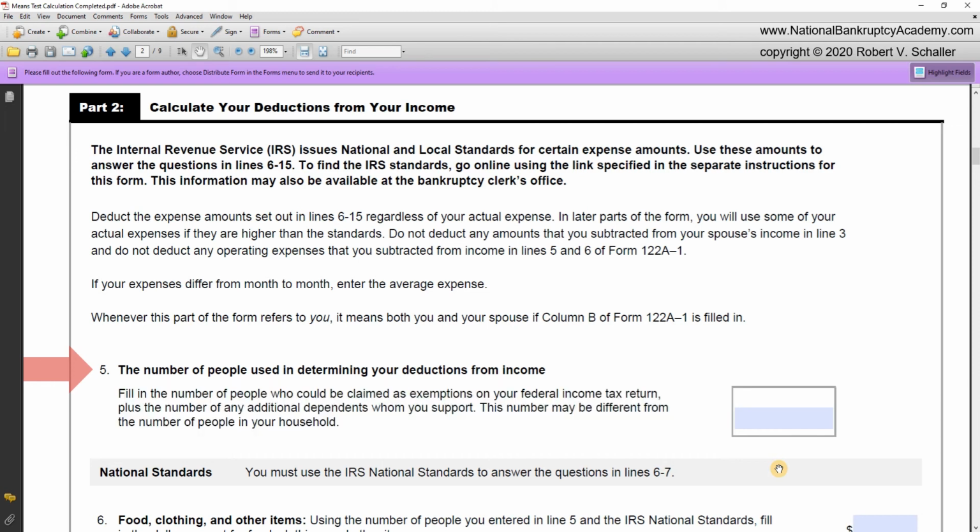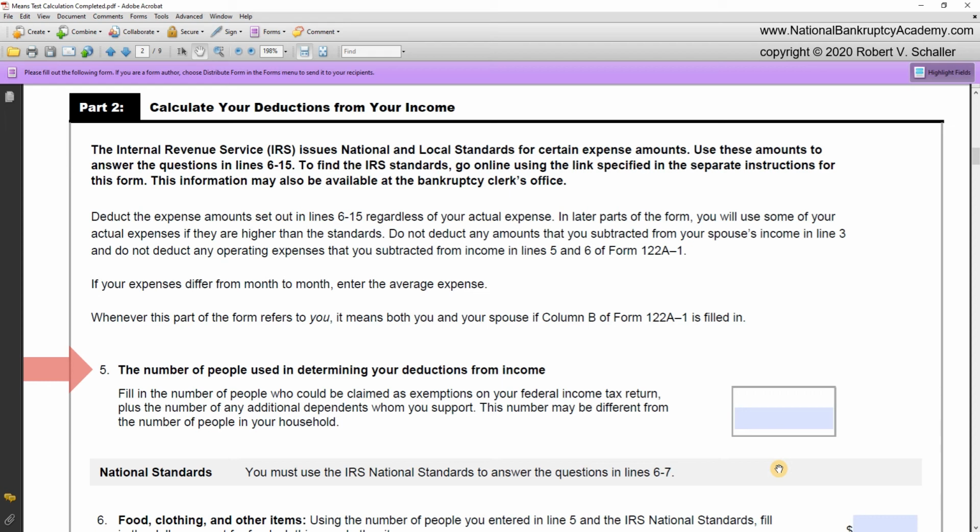So notice that the number of people that you will count on line 5 may not equal the number of exemptions on the federal income tax. I would argue that this form is more liberal than the federal income tax in the sense that the federal income tax would limit how many exemptions, whereas this line 5 could have the number of federal exemptions plus additional people that would not otherwise qualify under the federal income tax rules.